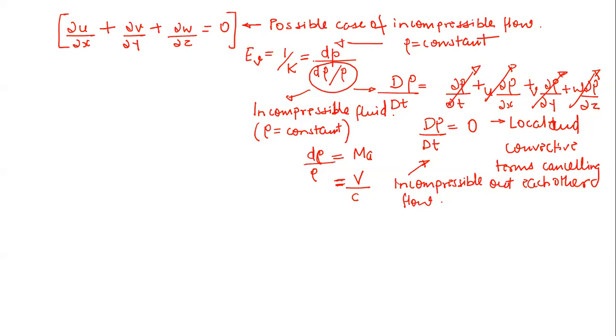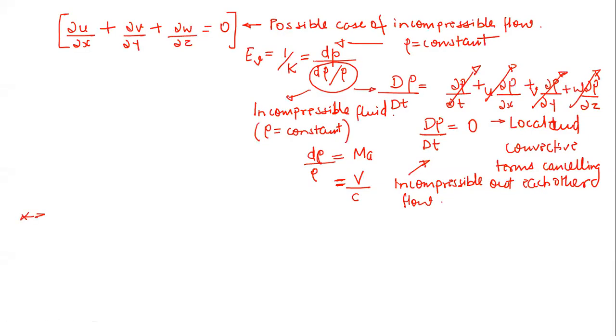But there are many things here, let's say supersonic flow, then sonic flow, then hypersonic, but I am not going very deep into that. Okay, so let's take one more numerical problem to understand this further. The goal of this numerical problem was just to tell you that even if the flow is unsteady, it can represent a possible case of incompressible flow. So let me take one more numerical to make this very clear.